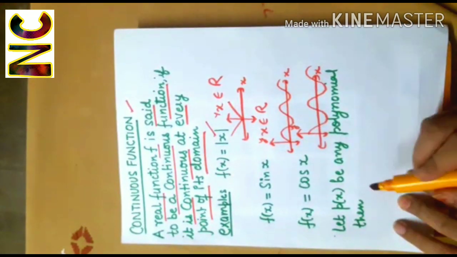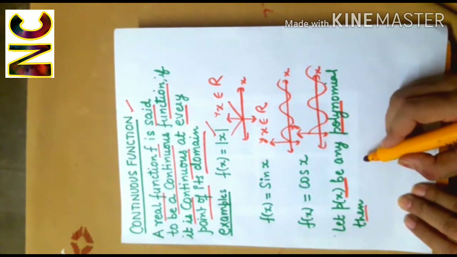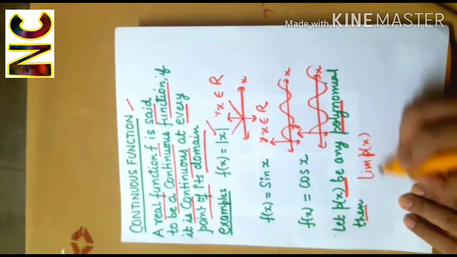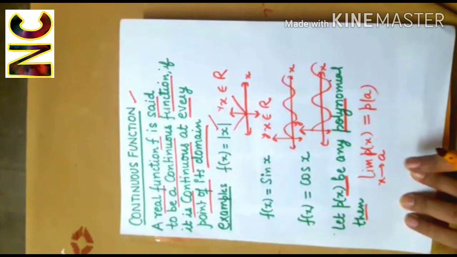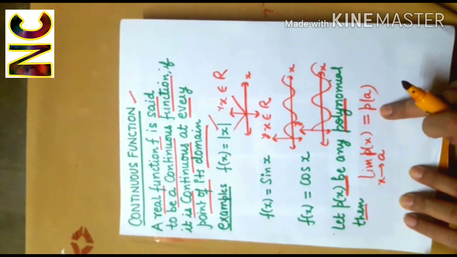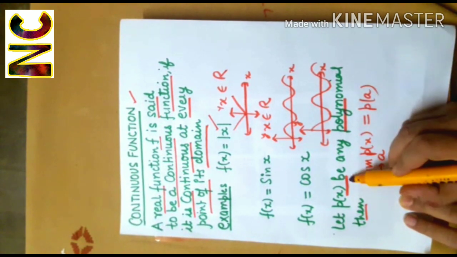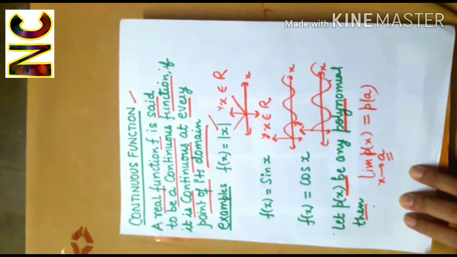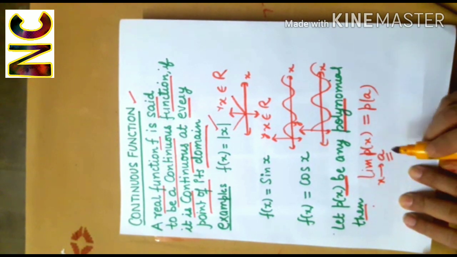And let p(x) be any polynomial. Then in class 11th, you learned that limit p(x) as x approaches a is equal to p(a). That is, the limiting value is equal to the actual value of the polynomial at the point a. That means a polynomial function is continuous at every real point. So therefore, a polynomial function is a continuous function.